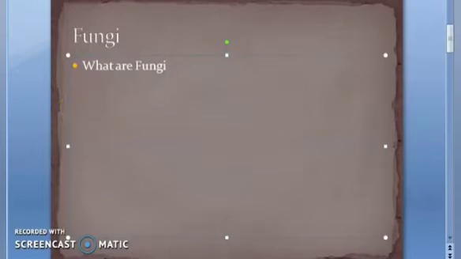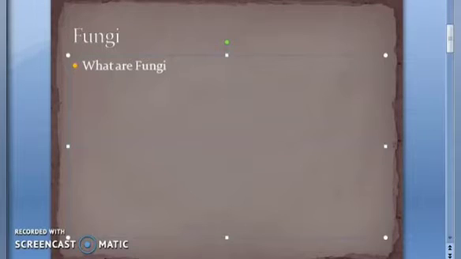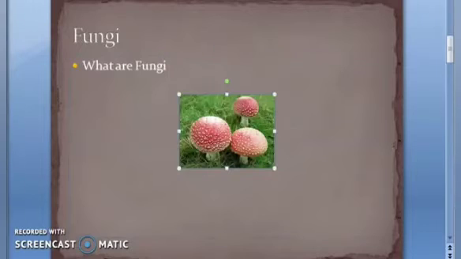So fungi are eukaryotic. They possess all eukaryotic cell organelles. Even mitochondria they have, right? They have a rigid cell wall. What does the cell wall contain? Chitin. So what are fungi? They are eukaryotic organisms. They have a rigid cell wall which has chitin.